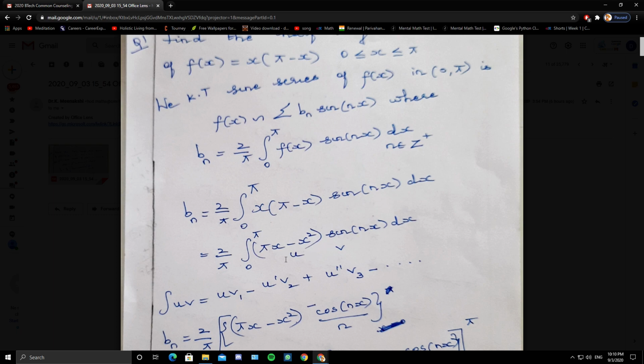So by Bernoulli's rule of integration, u is pi x minus x square, v is sine of nx.